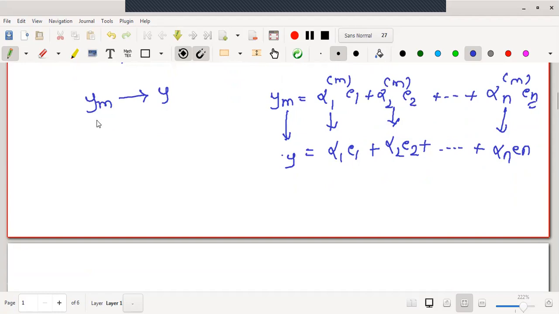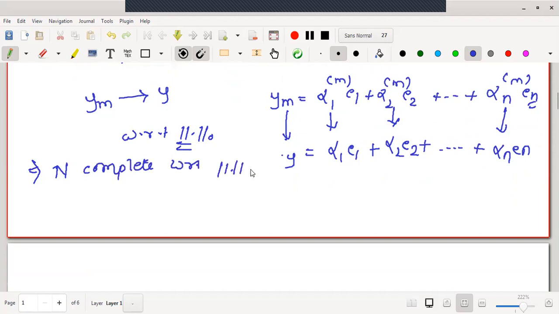Therefore, the sequence ym tends to y with respect to norm 0, because we have seen everything with respect to norm 0. Therefore, may I say the finite dimensional normed linear space is complete with respect to norm 0, but norm 0 is equivalent to any arbitrary norm.